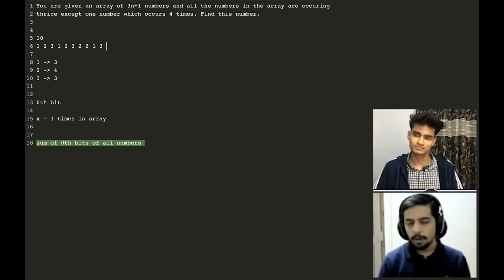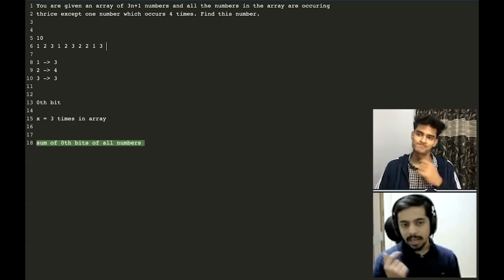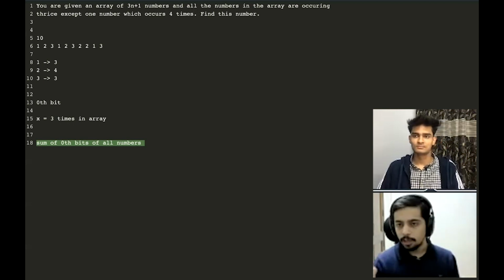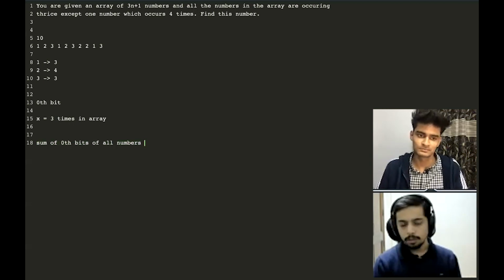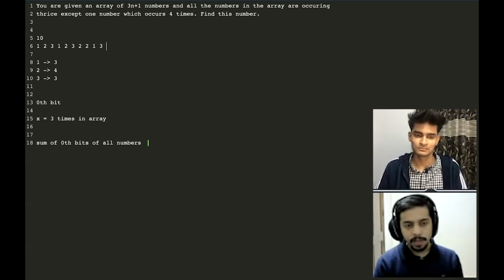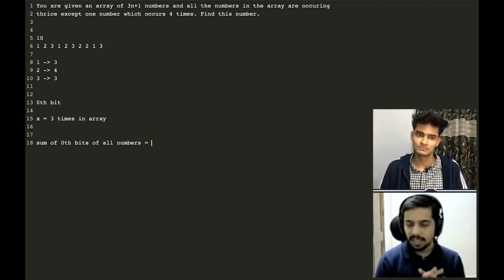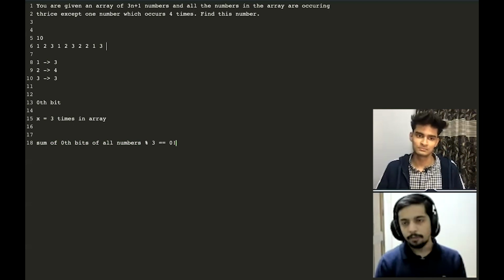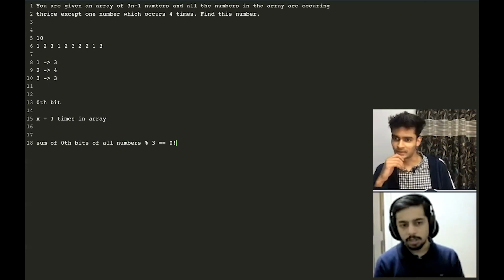But what about the integer that appears 4 times? That will either contribute a 0 or it will contribute 4, because if the 0th bit of that number is 1, then it is going to contribute 4 to this sum. So overall, if the number that is appearing 4 times has a 0 at the 0th bit, then this particular sum modulo 3 is going to be 0. And why is that so? Because all numbers either contributed a 0 or a 3, so modulo 3 would make it a 0.